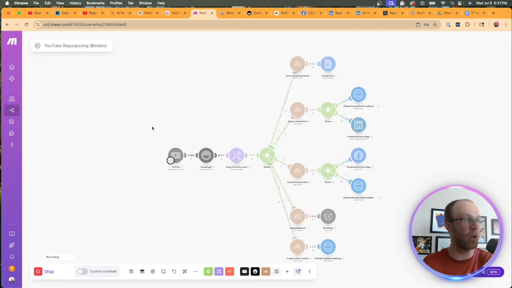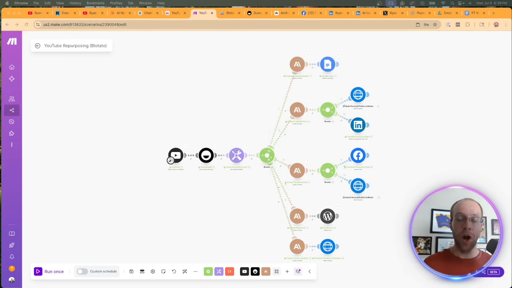I'm going to click run once, and I'm going to skip ahead and wait till this automation is fully tested and complete. All right, so after about 30 seconds or so, the automation went through successfully. There was not one error. Typically, every time I'm testing, there's always an error somewhere. So I'm actually shocked. So that's good to see.